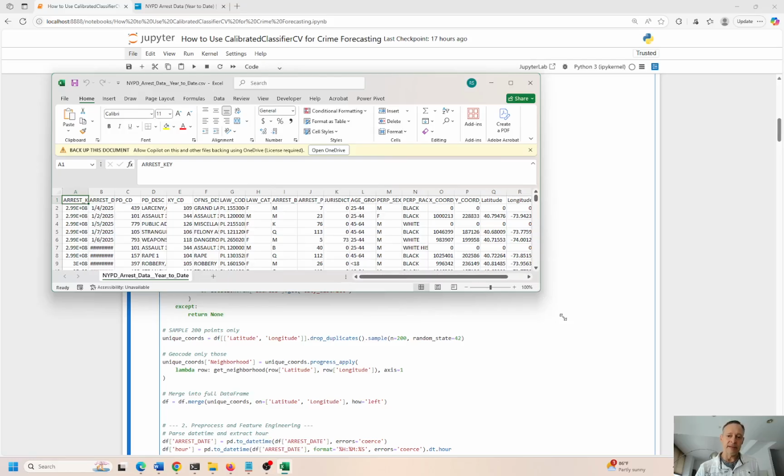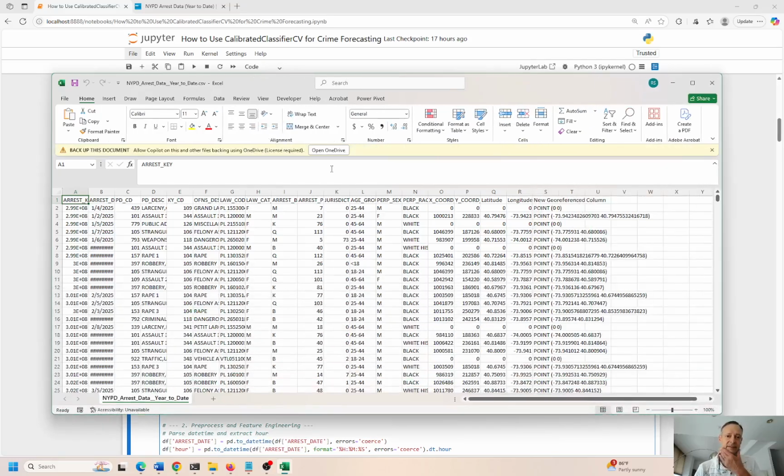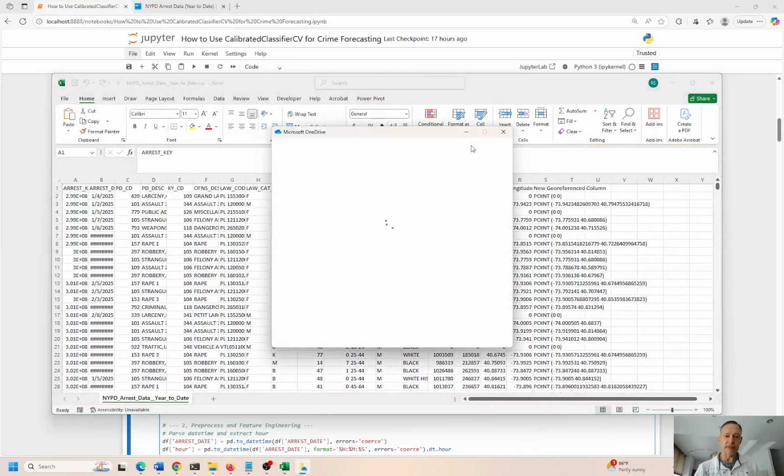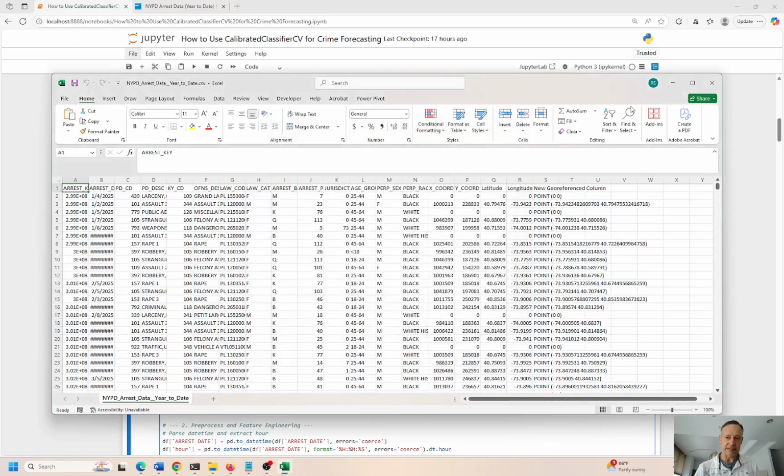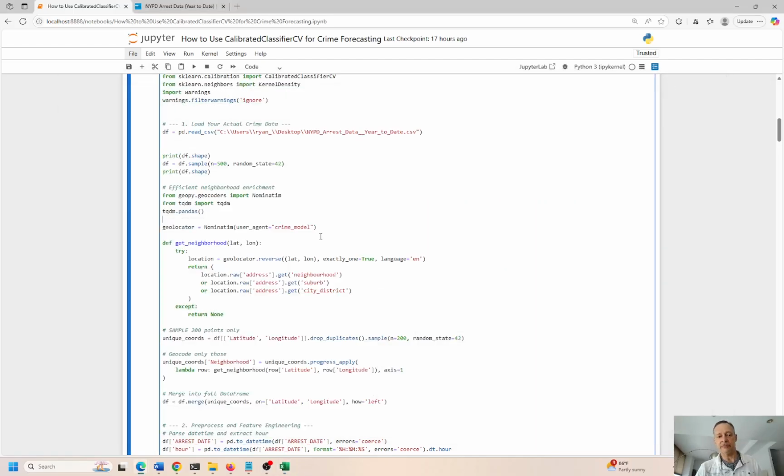Okay, so not a big fan of that, but I've worked with a lot of people who take that approach, right? Doing nothing. So here's the data set. This is what it looks like. That's what I'm going to feed into my data frame.